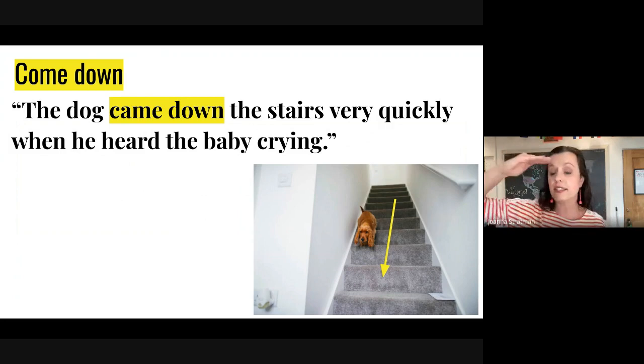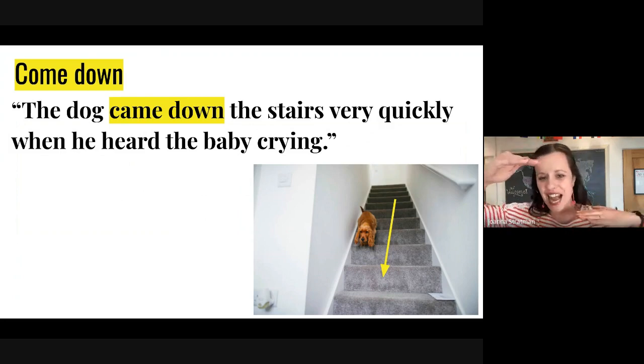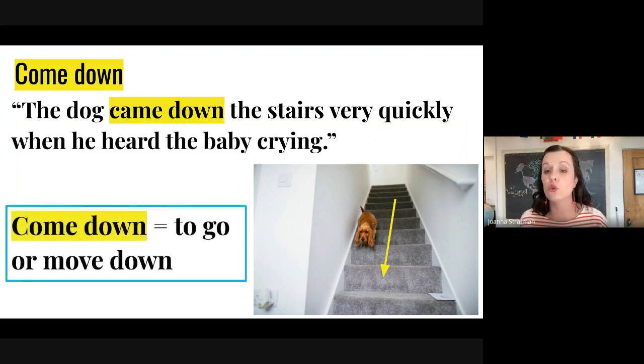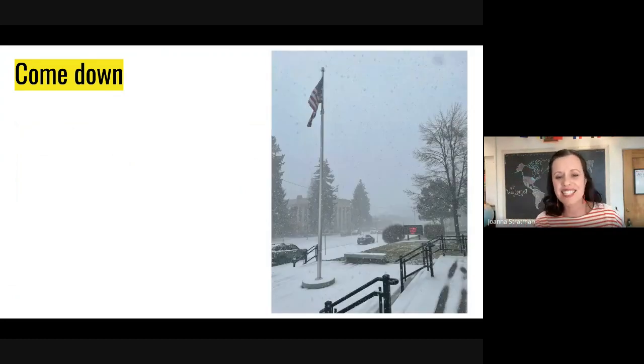So the dog is upstairs, the baby is downstairs, and when the baby starts to cry, wah, the dog came down the stairs. In this case, come down means to go or move down something. And typically we use it for something like stairs or a ladder that you can come up and you can come down.